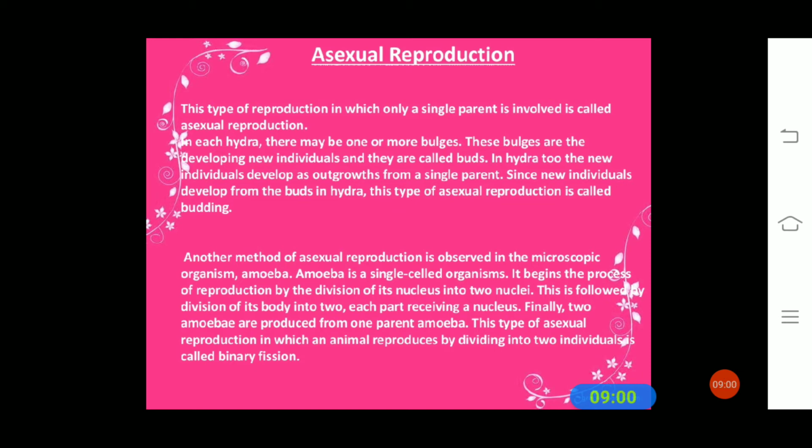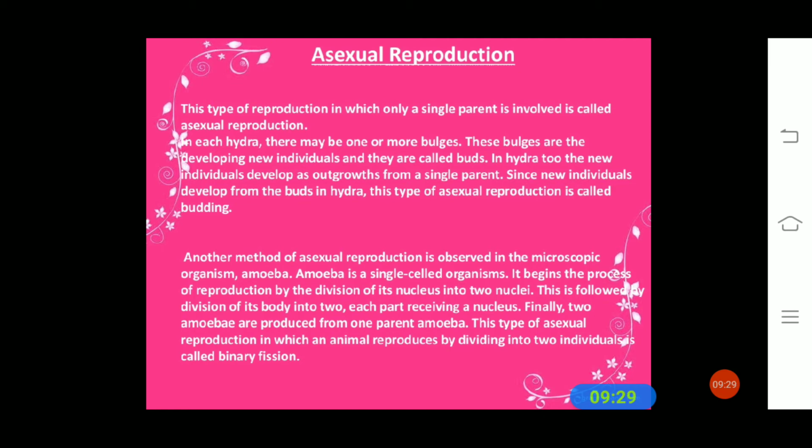Another method that we have discussed in the previous class is asexual reproduction observed in the microscopic organism amoeba. Amoeba, which is a single celled organism, begins the process of reproduction by the division of its nucleus into two nuclei. That is binary fission. This is followed by the division of its body into two, each part receiving a nucleus. Finally two amoebae are produced from one parent amoeba.